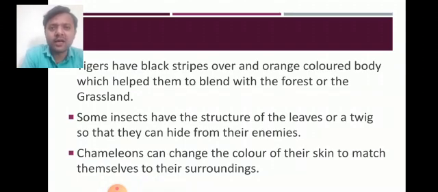Chameleons, you might have observed the animal chameleon. Chameleons can change the color of their skin. Once it is on the wall, it will be the color of the wall. Once it is in the grass, it will have the color of green grass.